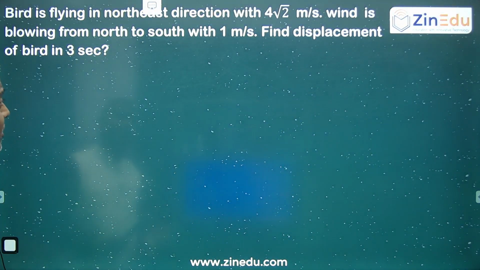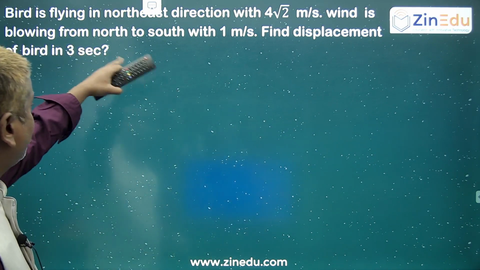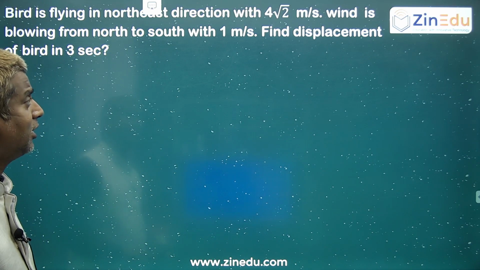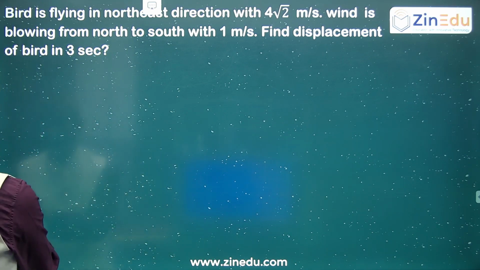A bird is flying in the northeast direction with a speed of 4 root 2 meter per second. Wind is blowing from north to south with 1 meter per second. Find the displacement of the bird in 3 seconds. So let us take this one.